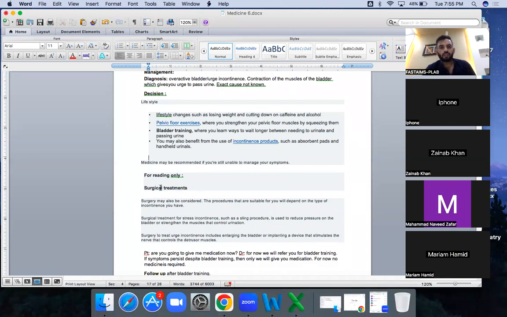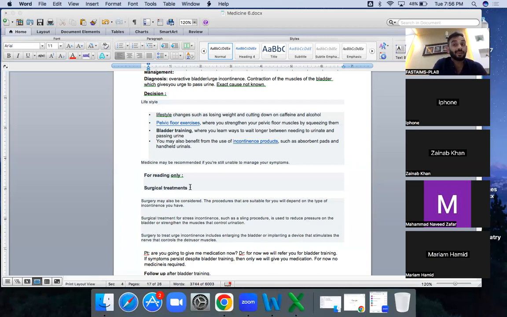For reading only, you need to know that surgical options are not for overactive bladder. I have put that for reading only because if you go to the NHS site, they are taking incontinence as a general entity. But you should know that in overactive bladder there is no role of surgery.